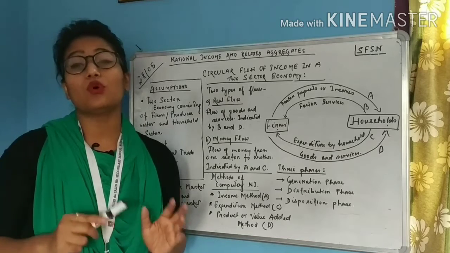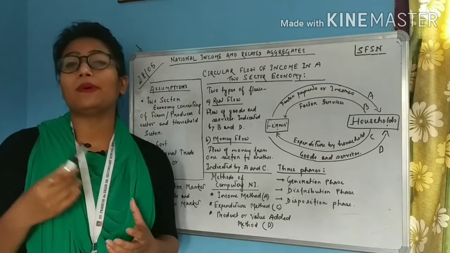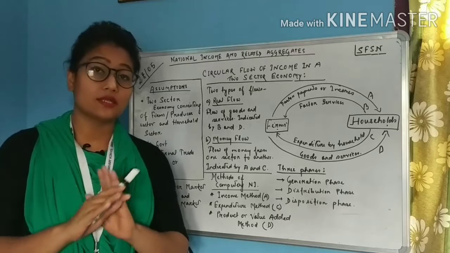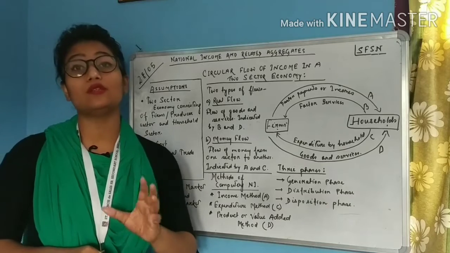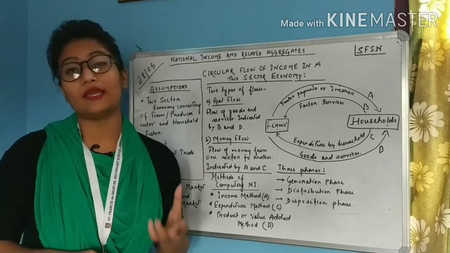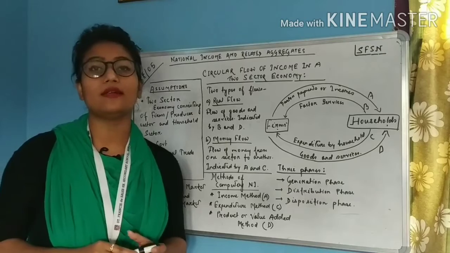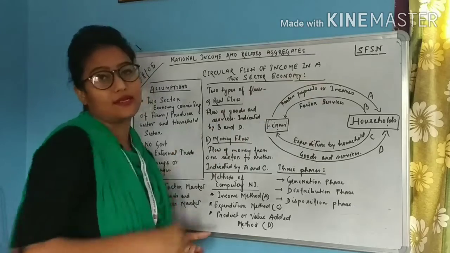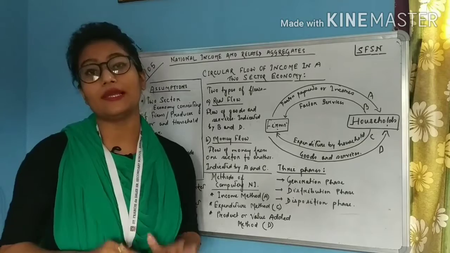The next assumption is no external trade. It means that in this economy, the people do not buy things from other countries. Also, they do not sell their goods to other countries. There is total absence of import and export. And the last assumption is there is no savings. The people in this economy do not save. Whatever income they earn, they will simply spend it. There is zero savings, and savings is considered a leakage which leads to the outflow of income from this circle. So students, these are the assumptions on which this circular flow of income model is based.